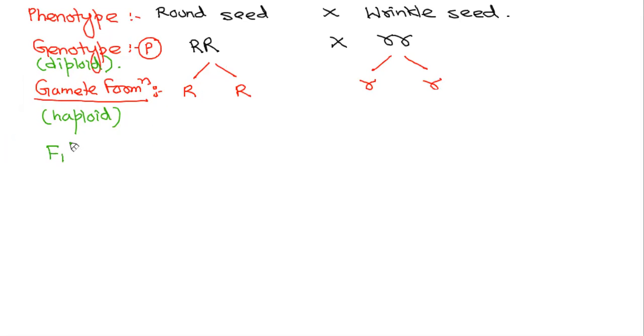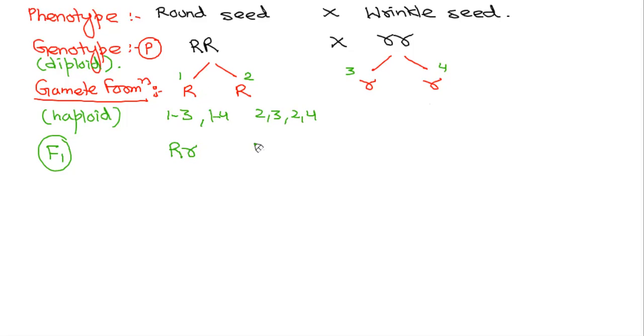Now we'll derive F1 generation. Suppose I am considering this as 1, 2, 3, and 4. So 1 will cross with 3, 1 with 4, and then 2 with 3, 2 with 4, right?